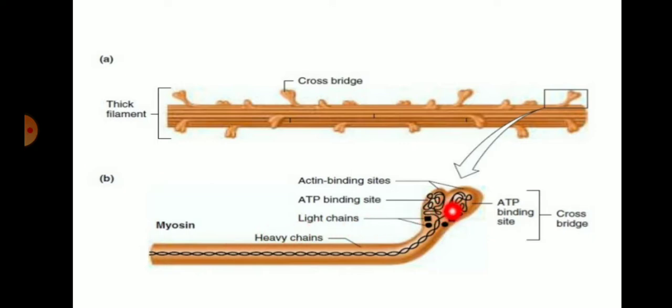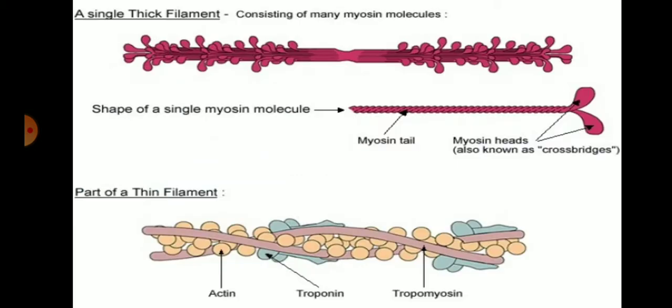These two globular head regions are the binding sites for ATP and actin. So this is the binding site of ATP and the actin filament of the muscle fiber. This is a single thick filament consisting of many myosin molecules. In this figure you can see this is the single thick filament of myosin.